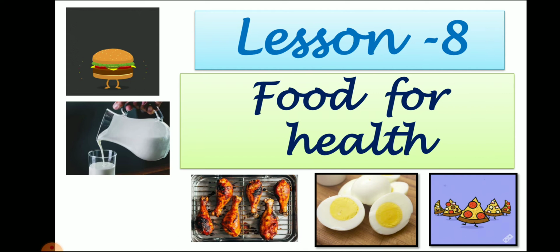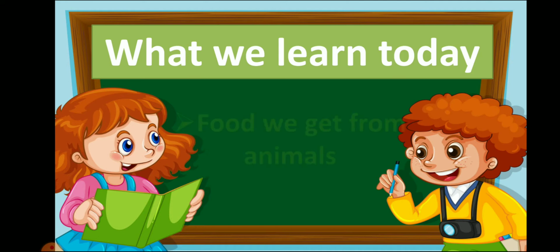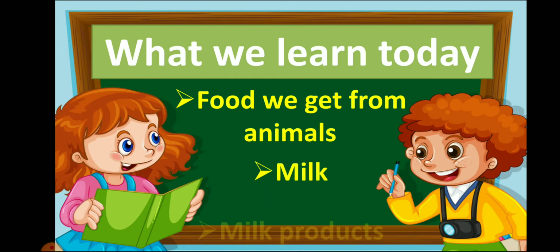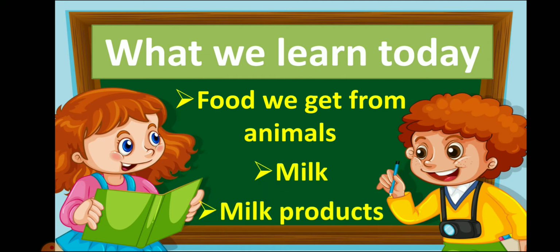In this lesson we learn about why we need food and which food is good for us. We learn about different sources of food. So let's start. Our today's topic is food we get from animals. When we learn about food we get from animals, we learn that we get three things from animals, which are meat, egg and milk. So today we learn about milk and milk products, right?